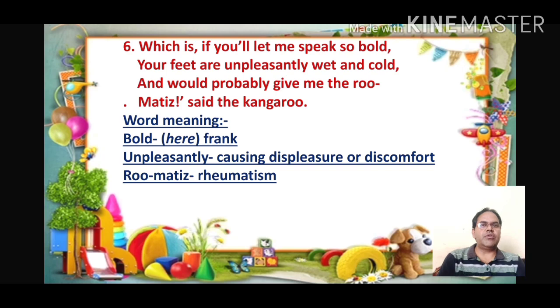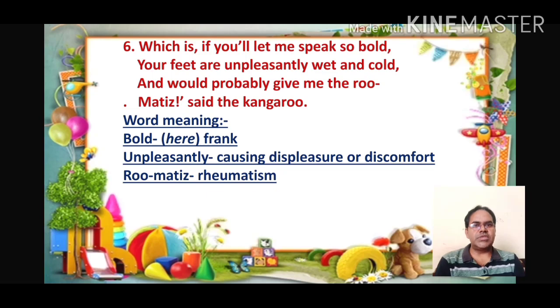Now stanza number 6 of the poem, which is: If you will let me speak so bold, your feet are unpleasantly wet and cold, and would probably give me the rheumatism, said the kangaroo. At that time, the kangaroo requested that if you would let me speak boldly, your feet are unpleasantly wet and cold.